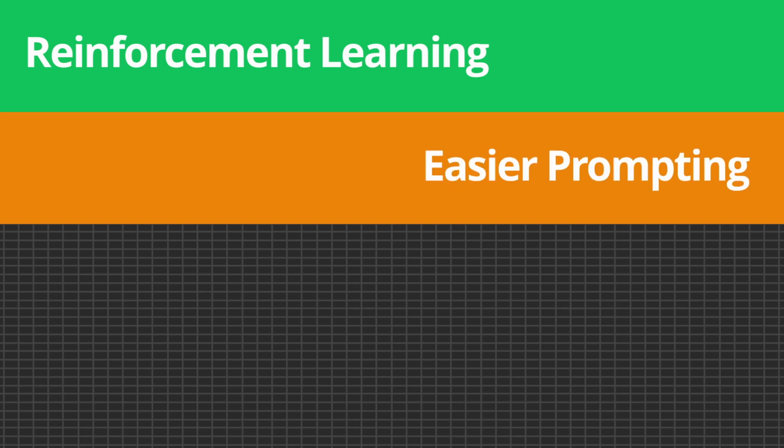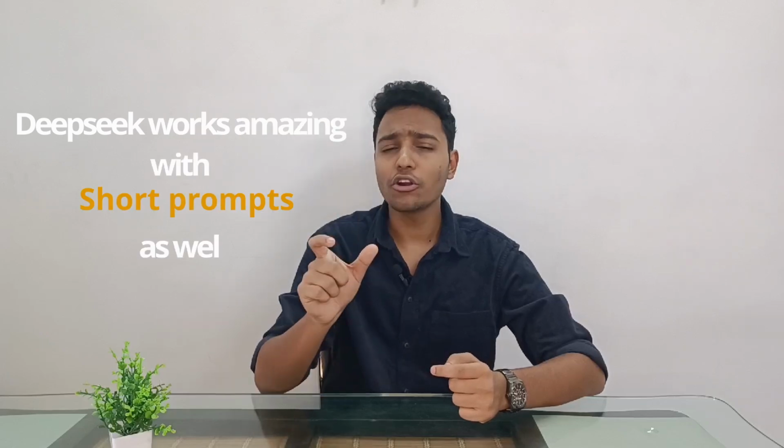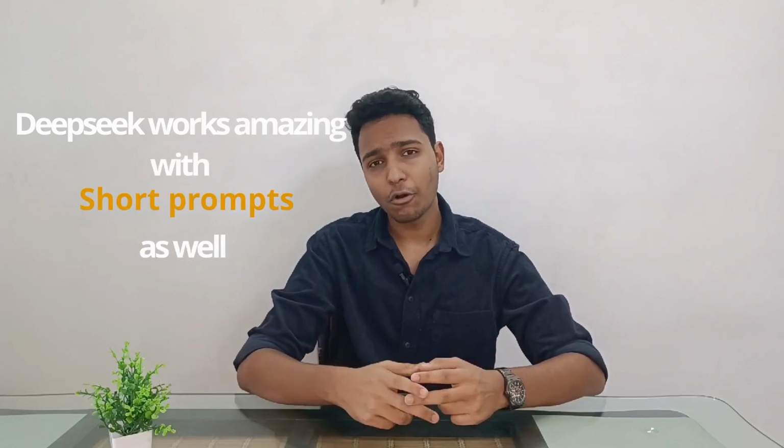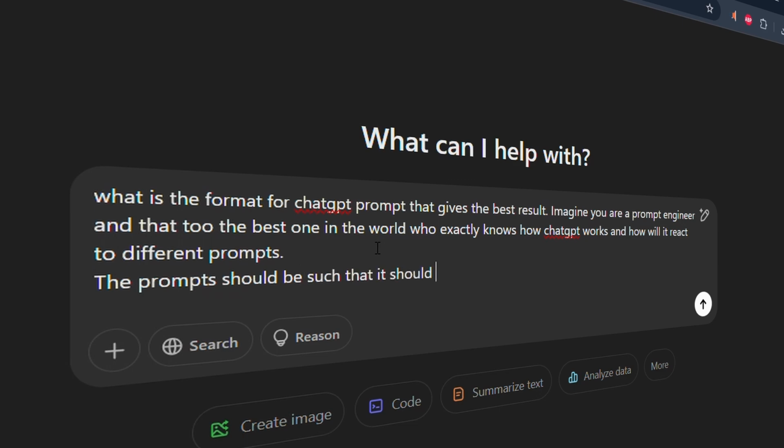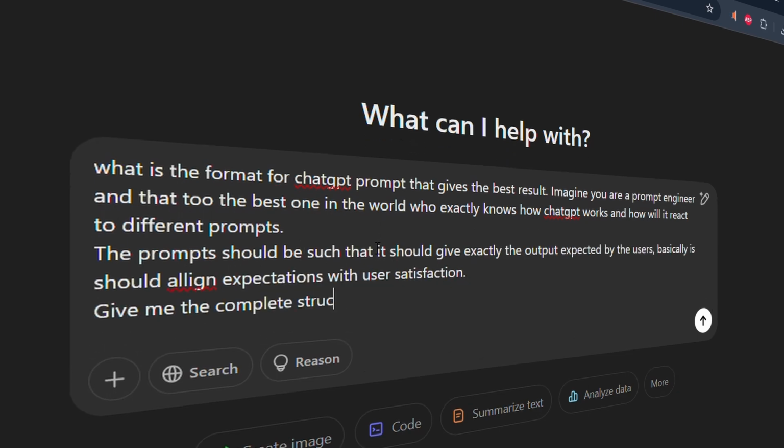With the help of reinforcement learning, DeepSeek makes prompting easier. DeepSeek reevaluates its answers in the process to get an optimal solution to a shorter prompt, and thus gets more rewards. On the other hand, while giving prompts to ChatGPT, you need to mention each and every detail regarding the task you need to perform, be it the task itself or the context of the task, or you even sometimes need to give small examples to make it understand the format of output you expect from it. This makes prompting a bit difficult, and you need to enter larger prompts to get an optimal solution that aligns with our expectations.